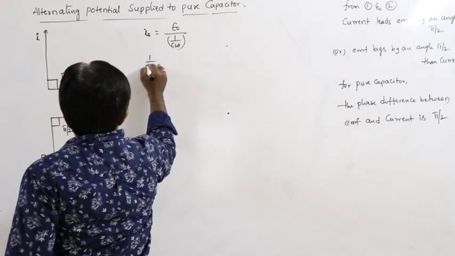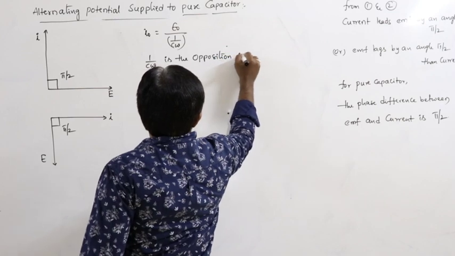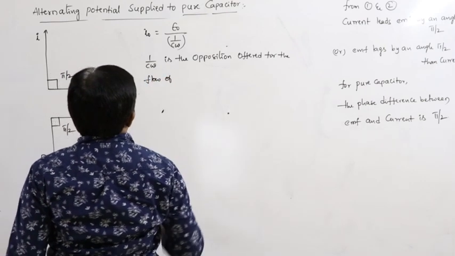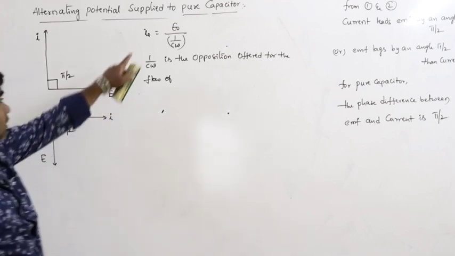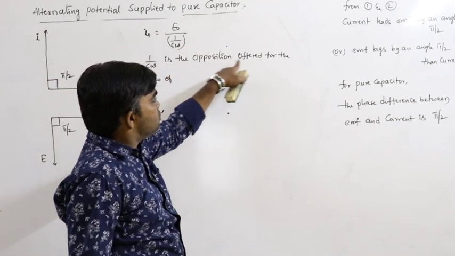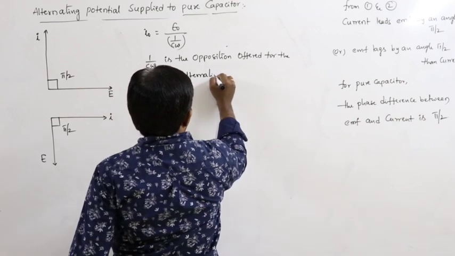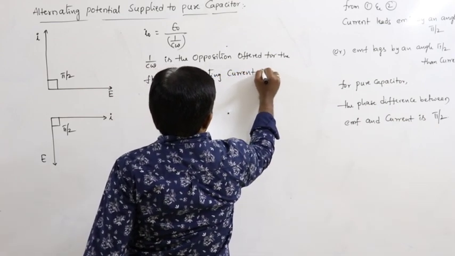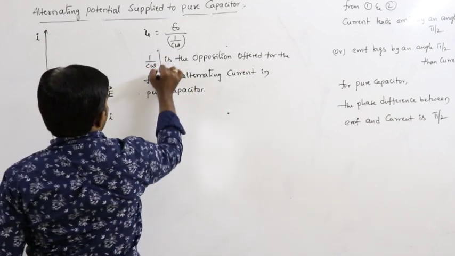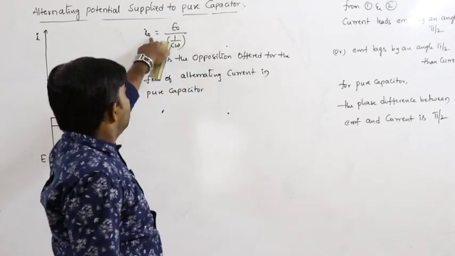Actually, here 1 by C omega is the opposition offered for the flow of alternating current in the pure capacitor. 1 by C omega is the opposition offered because current can be written as potential by resistance.